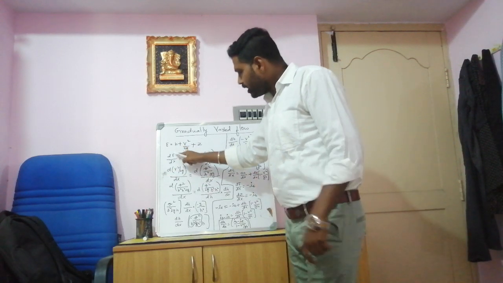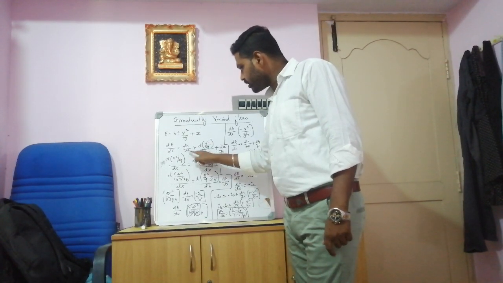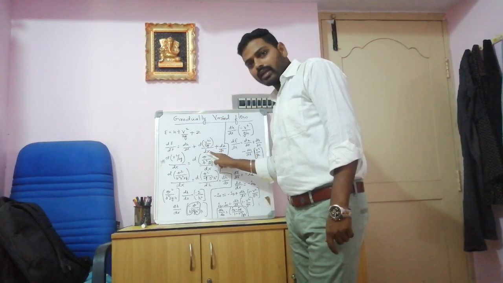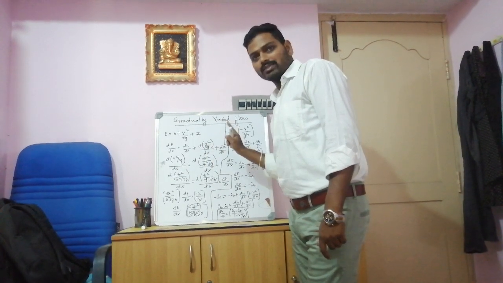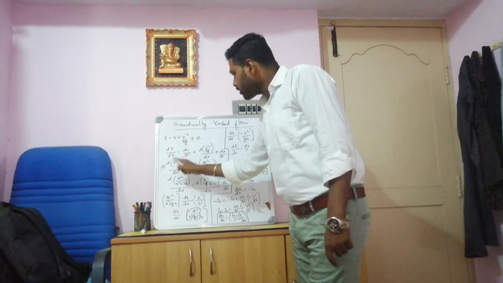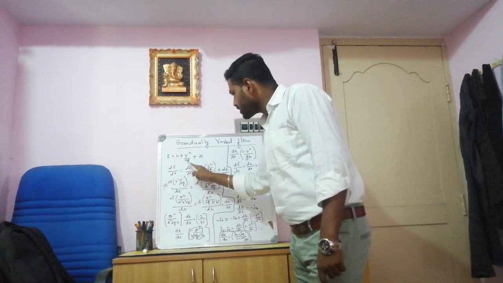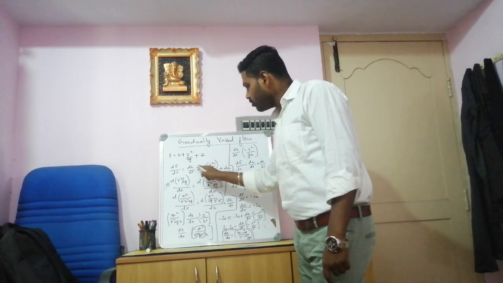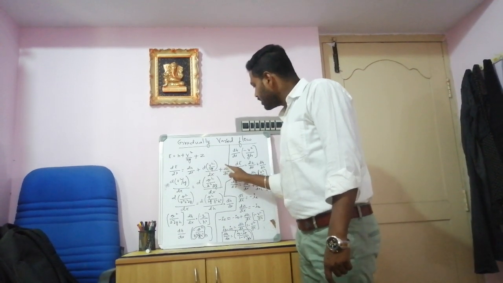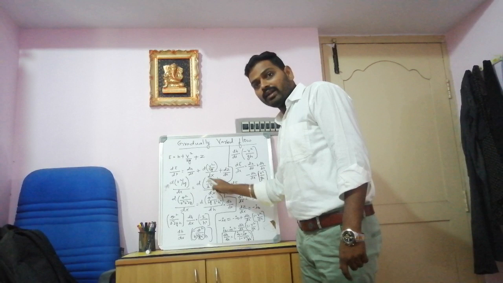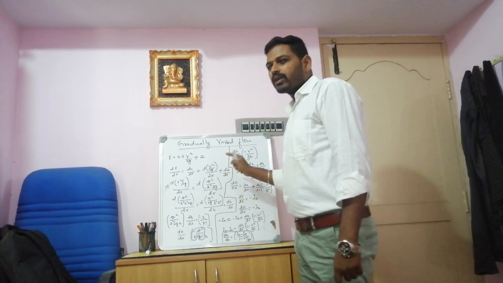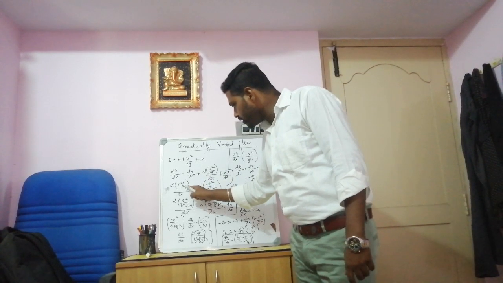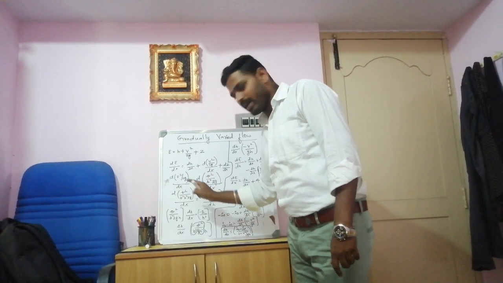So dE by dx will be equal to dH by dx plus differentiation of v square by 2g by dx plus dz by dx. This is the equation. Now we have dE by dx, dH by dx plus d of v square by 2g by dx plus dz by dx. You can see dH by dx directly, and dz by dx here. But the kinetic head is v square by 2g, and we split that in terms of one equation. So, the differentiation of v square by 2g by dx.